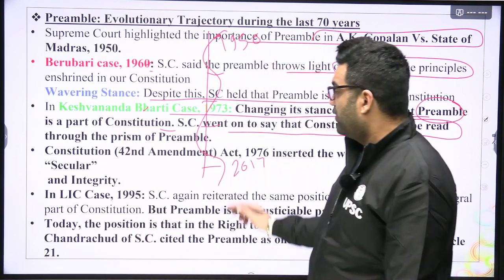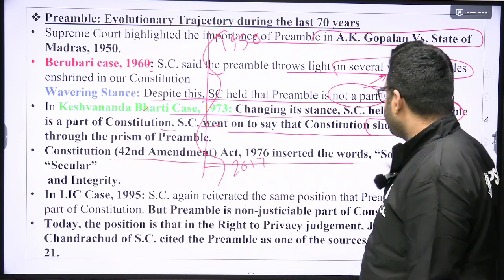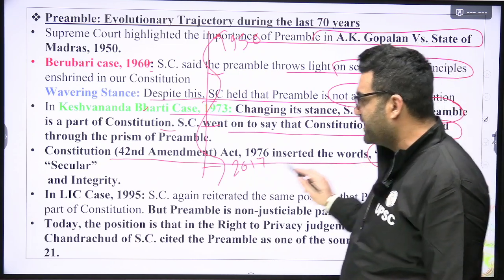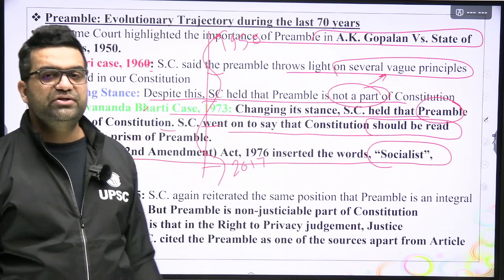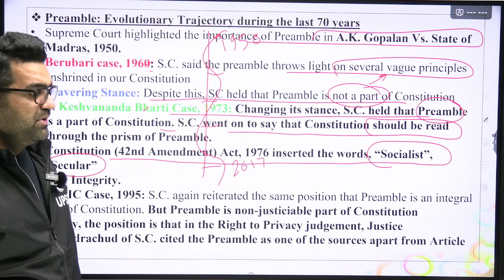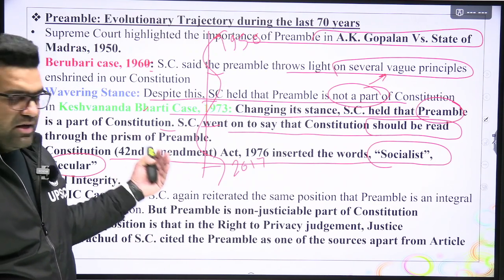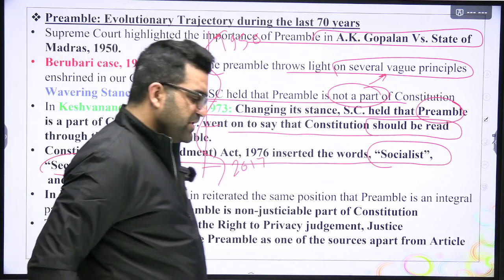The 42nd Constitutional Amendment Act inserted the words socialist, secular and integrity. These three words were not there in the original text of the preamble. So sometimes the debate arises in the political arena.